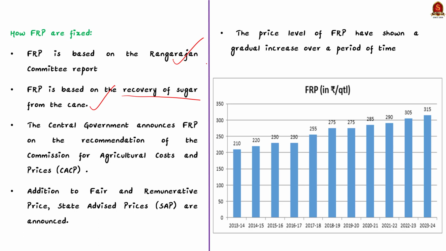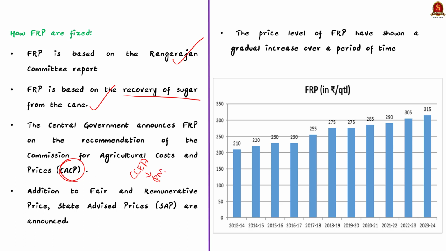Remember, the central government announces the fair and remunerative price, which is determined on the recommendation of the Commission for Agricultural Costs and Prices, CACP, and announced by the Cabinet Committee on Economic Affairs, CCEA, which is chaired by the Prime Minister.